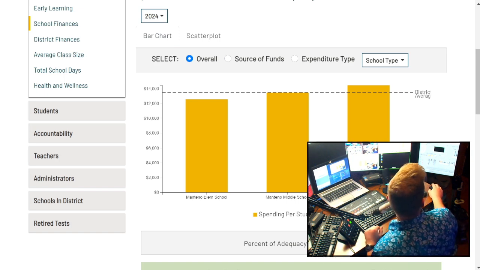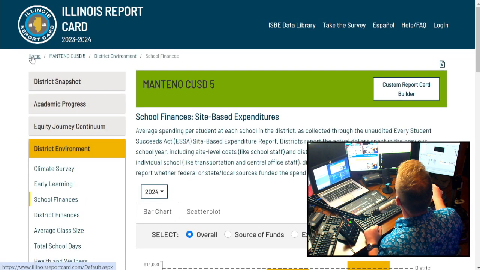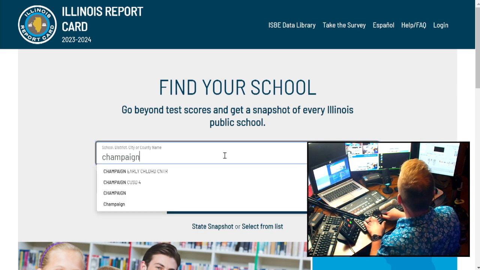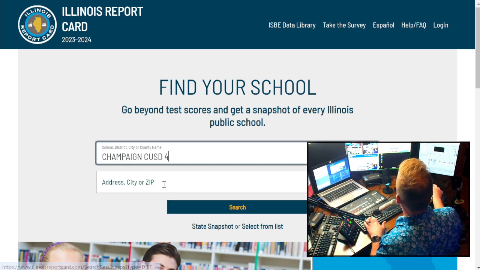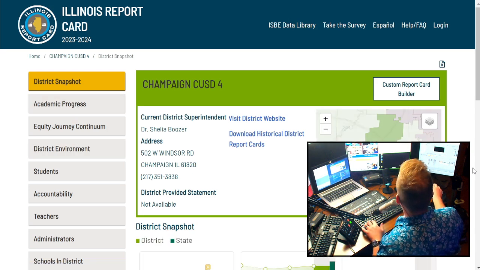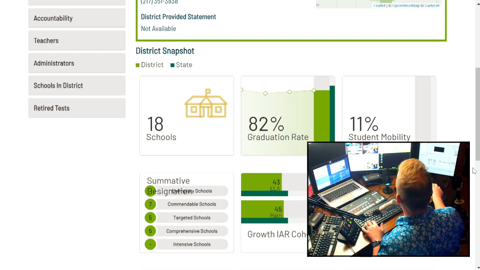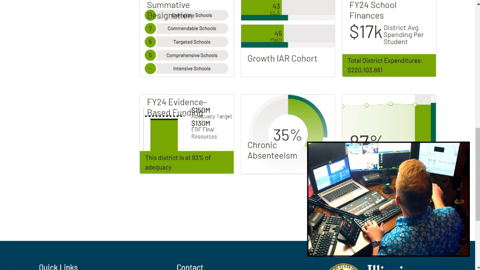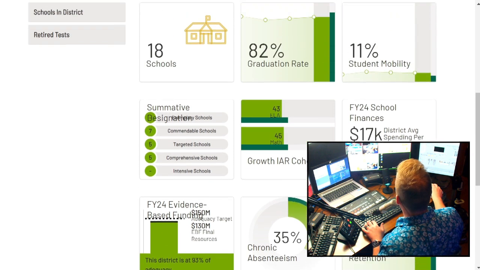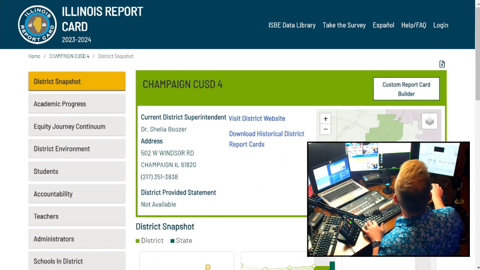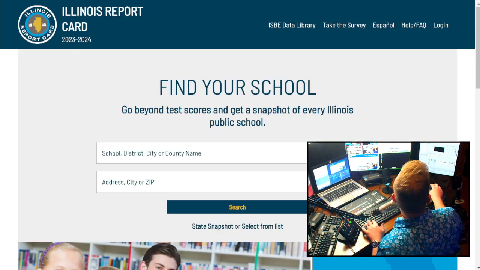Some of the other things, let's see, Champaign Unit 4, somebody's asking for, so we'll go home. Champaign Unit 4, CUSD 4, search. All right, academic progress. Let's just look at the district snapshot, I guess. 18 schools, 82% graduation rate, $17,000 per student, with 35% chronic absenteeism. That's more than a third of the students who are chronically absent. Yikes. So that's Champaign Community School District 4.